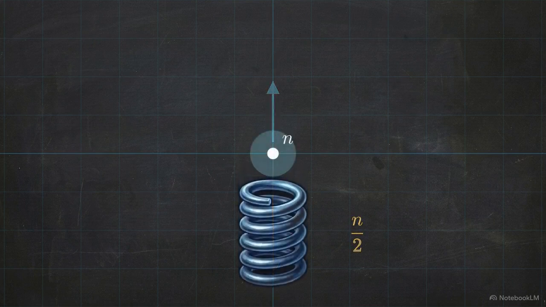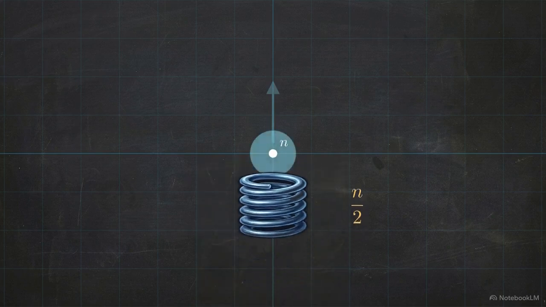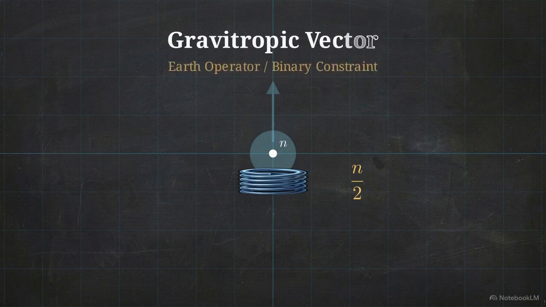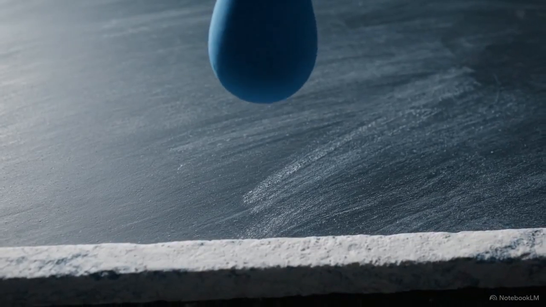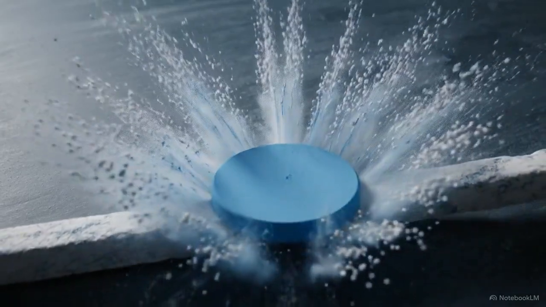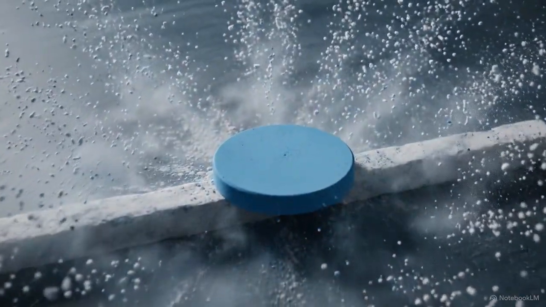The rule to divide an even number by 2 serves as a contraction operator. It performs a binary constraint, stripping away excess magnitude. We call this the gravitropic vector. This downward force acts like gravity. It necessitates a reduction in the system's state space, forcing the sequence to ground itself and seek its origin.